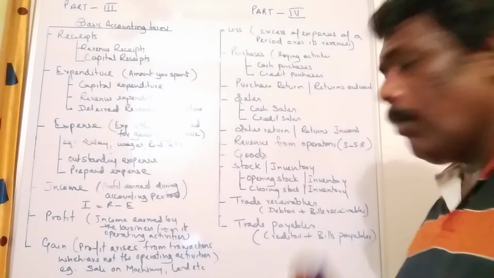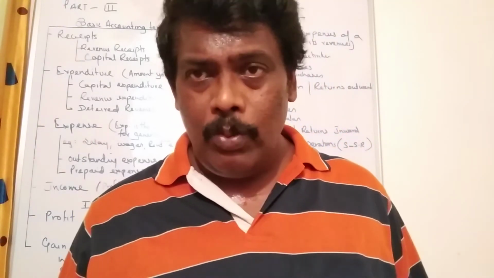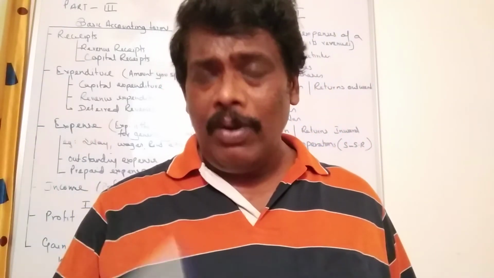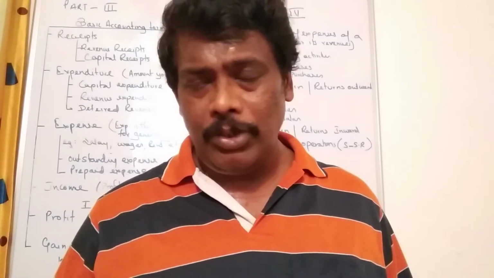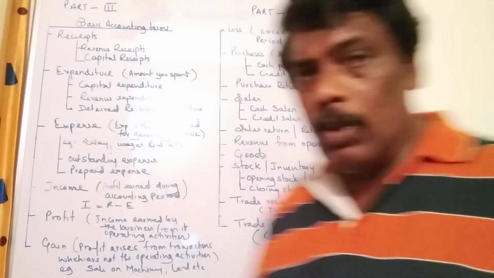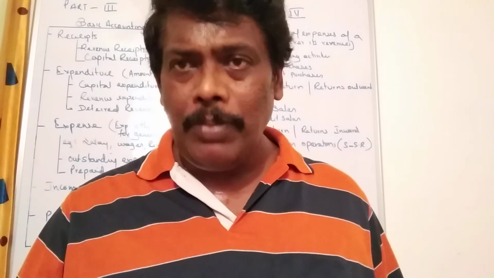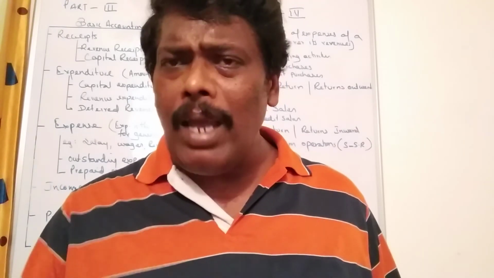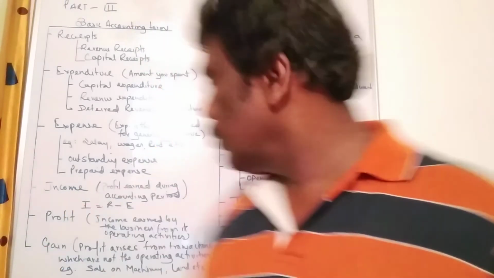Next is revenue from operation. What is revenue from operation? Sales minus sales return. When you subtract sales return from the sales, whatever the left out balance, that is called revenue from operation, pure sales. Then goods. What is goods? Items purchased for selling purpose. When you buy any item for selling purpose, that item is known as goods.